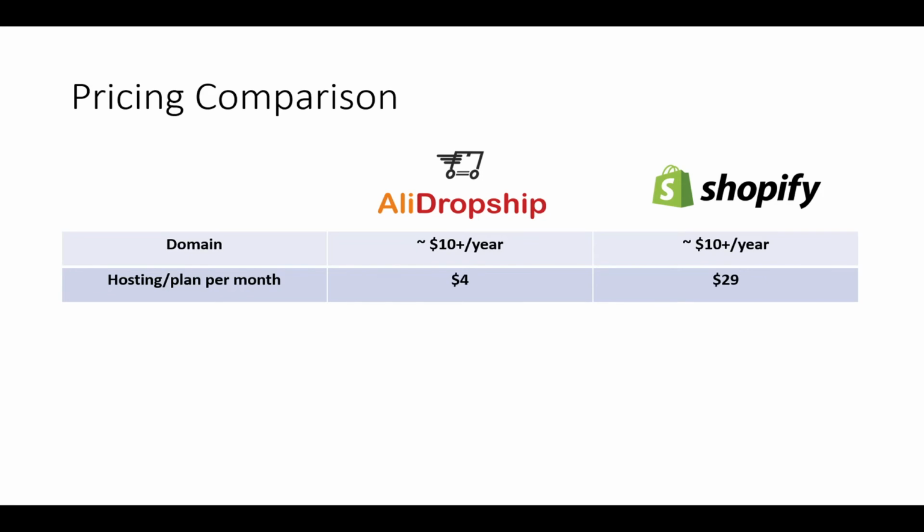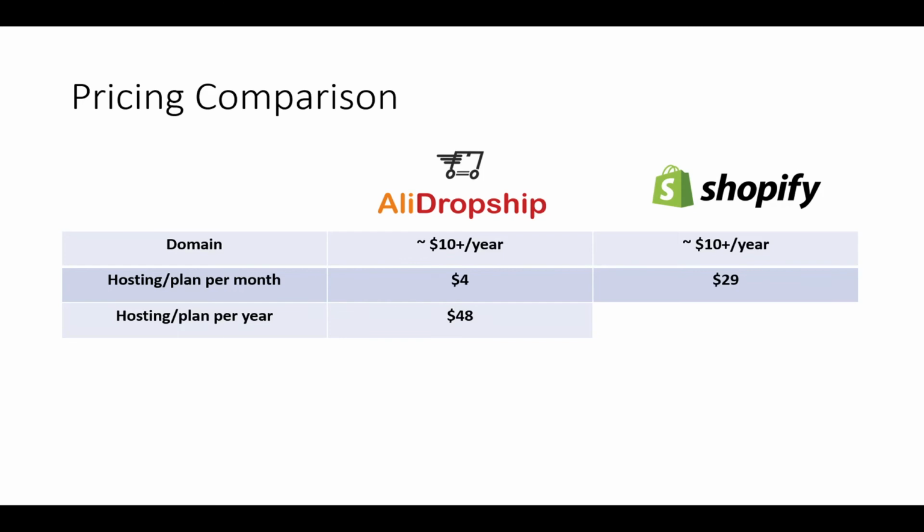It's $29 per month. This is for the basic Shopify plan. So a little bit cheaper if you're just going with the basic WordPress or WooCommerce AliDropship plan. $4 a month versus $29 a month. And then that hosting plan per year comes out to $48 per year with AliDropship. And this is if you go directly through AliDropship.